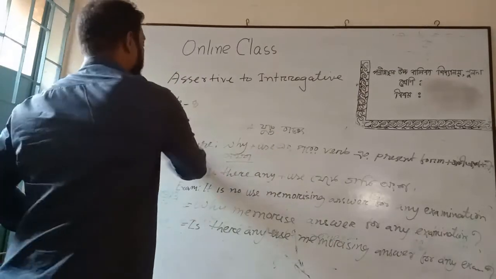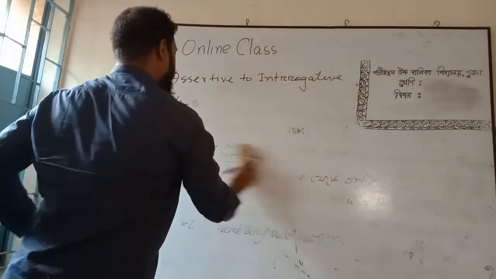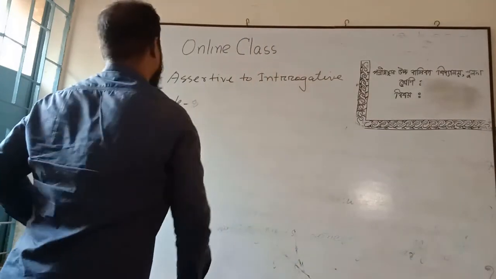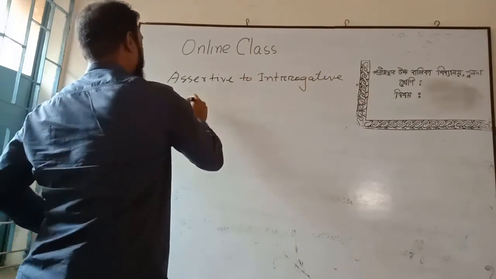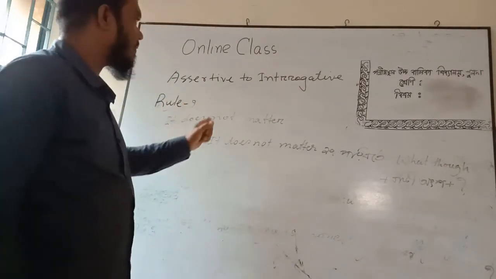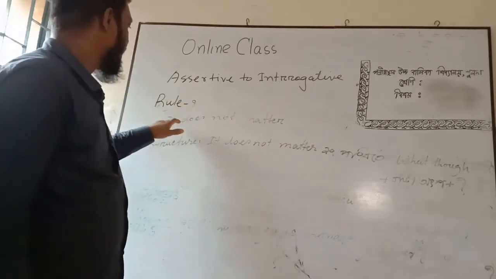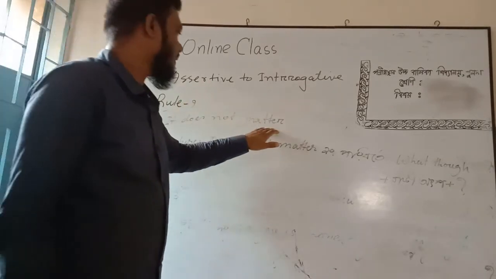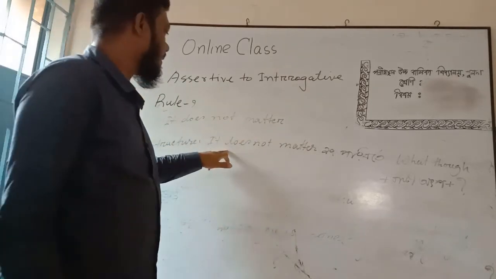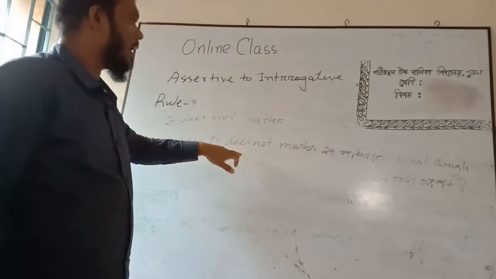Now rule number 9, and that is the last rule for you. The last rule for changing the sentence from assertive to interrogative: if we find in the sentences it does not matter, then when we convert the sentence into interrogative, the structure will be, instead of it does not matter, we have to use what though, then the other part of the sentence.